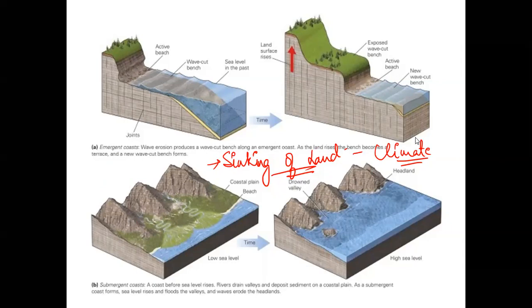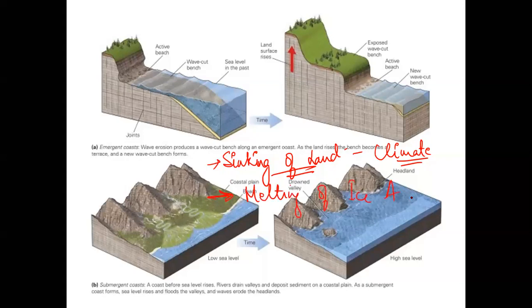Thermal expansion of water, see, it is very difficult to have such huge expansion of water. Yeah, in the earlier stages, it is a theory that the thermal expansion of water also took place. But currently we cannot say that it will be so high that the surrounding areas will sink because of that. I can also say that the sinking will take place whenever there is melting of ice post ice age.